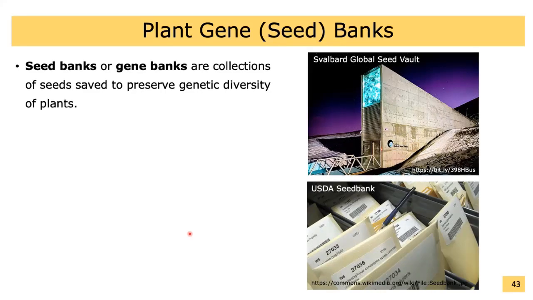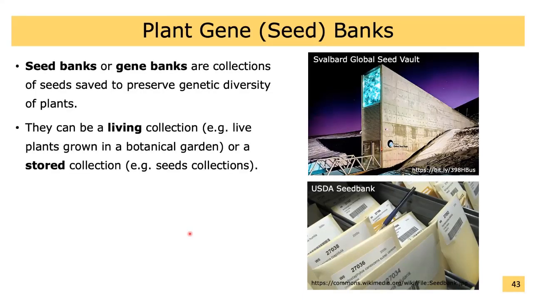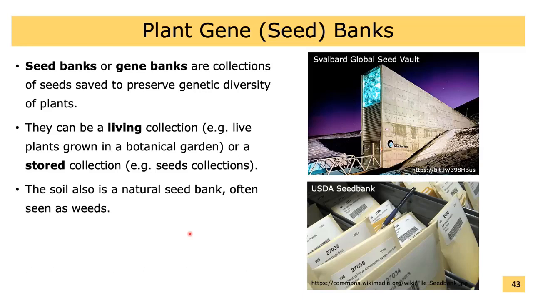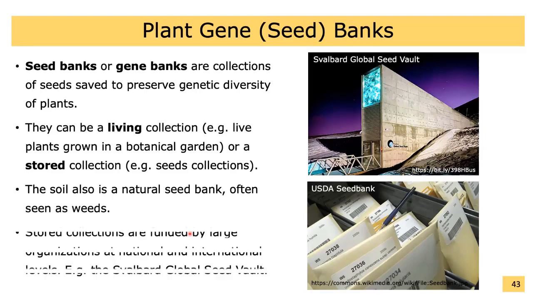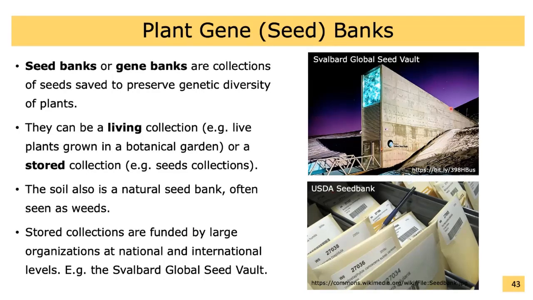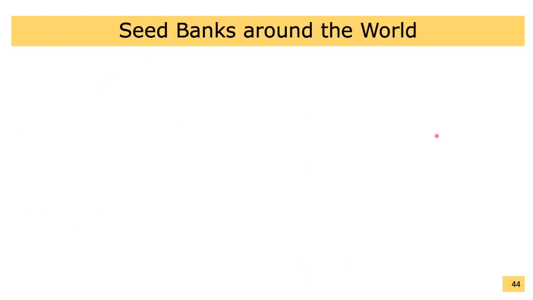Seed banks are a collection of seeds saved to preserve genetic diversity of plants. A seed bank can be a living collection, for example, live plants grown in a vertical garden, or a seed collection. Soil is also a natural seed bank, often seen as weeds. The stored collections are funded by large organizations at national and international levels, for example, Svalbard Global Seed Vault. Examples of some seed banks around the world.